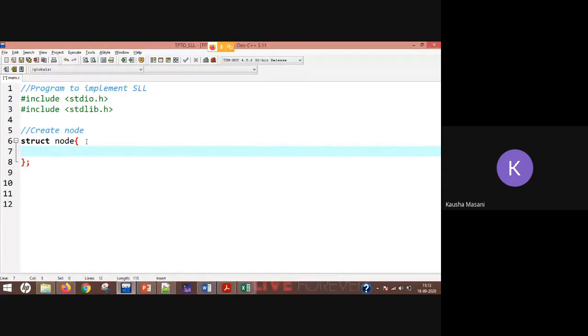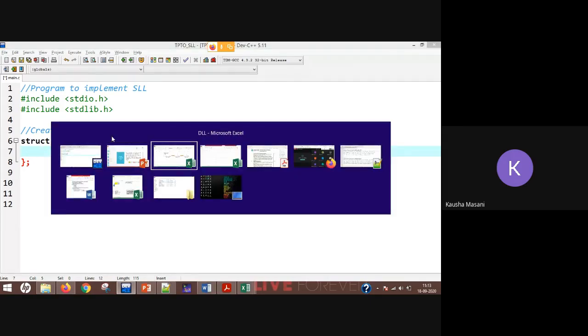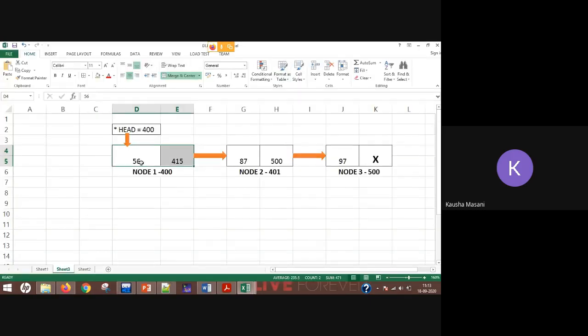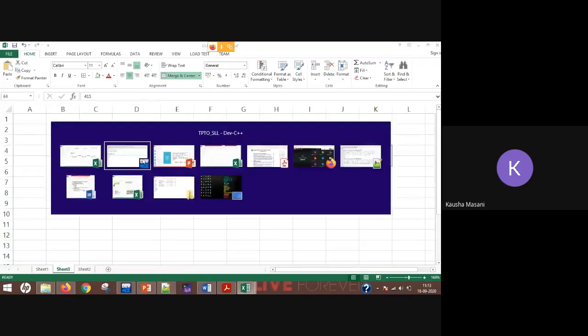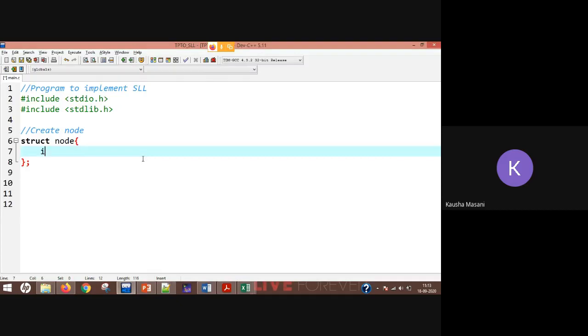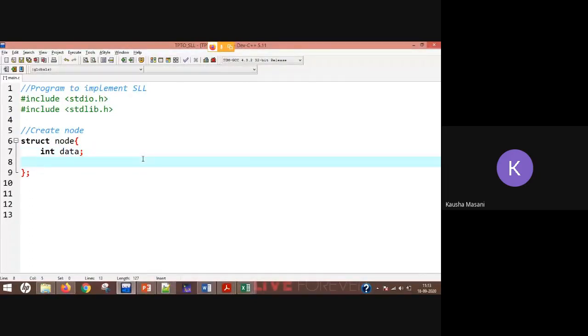Fine. This is what you must recall. Now, according to this logical view, my node has one data and one pointer. So I am going to write one data type here, let's say integer data, and one pointer. Now what will be the type of my pointer? It will be the same as my struct node. Why?